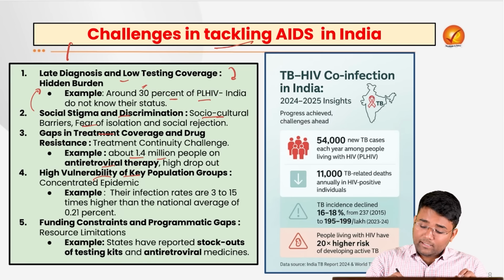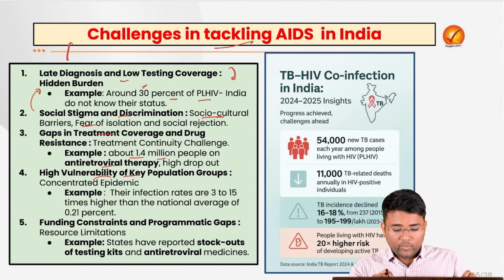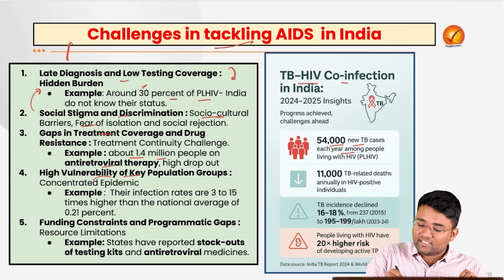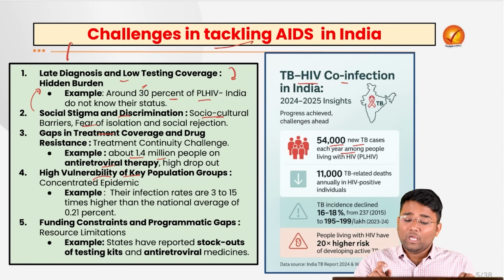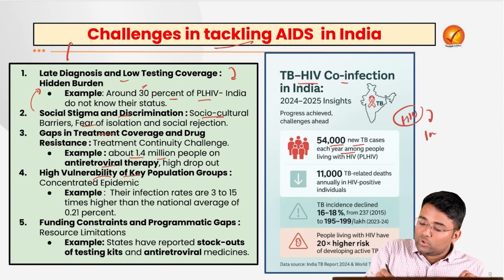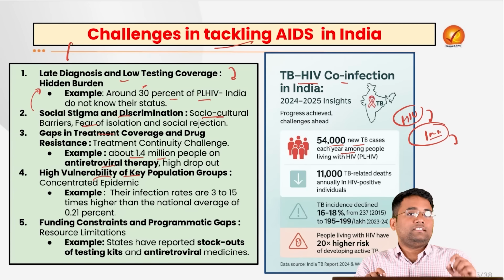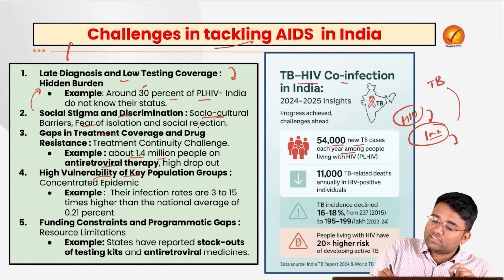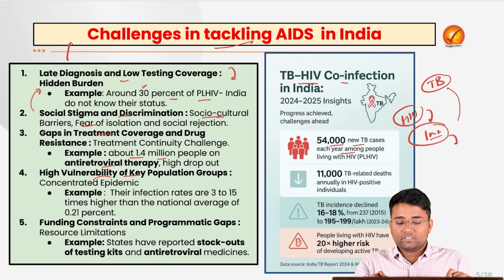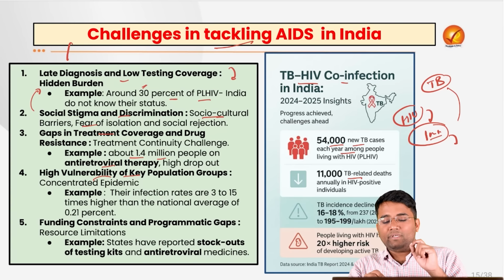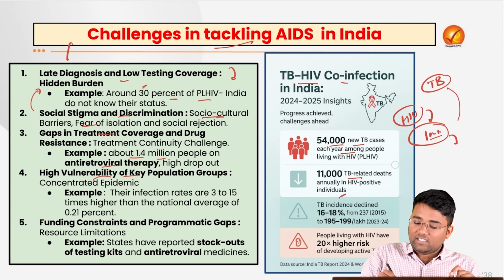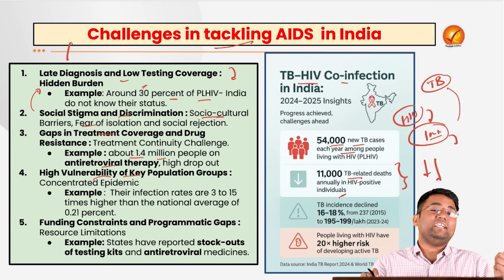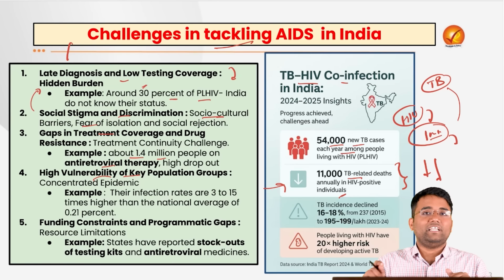Also, if you see the India TB Report and World TB Day 2025, regarding TB-HIV co-infection, there are 54,000 new TB cases each year among people living with HIV. Why? Because whenever HIV is there, it reduces the immune response of the person. The capability to fight TB infection reduces, which makes the person more susceptible to tuberculosis. 11,000 TB-related deaths happen annually in HIV positive individuals. With the reduction in immunity because of HIV infection, the chances of getting TB are much higher, and that is also causing death of the person.